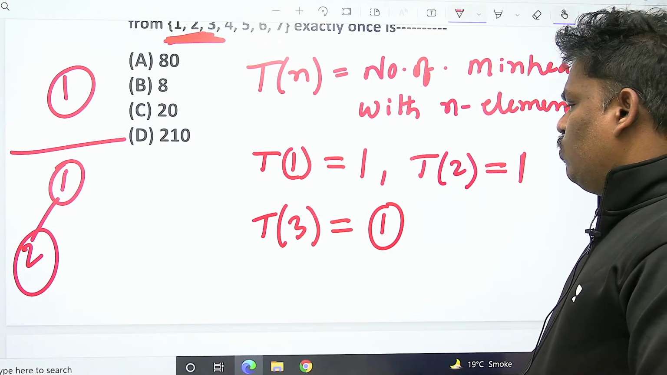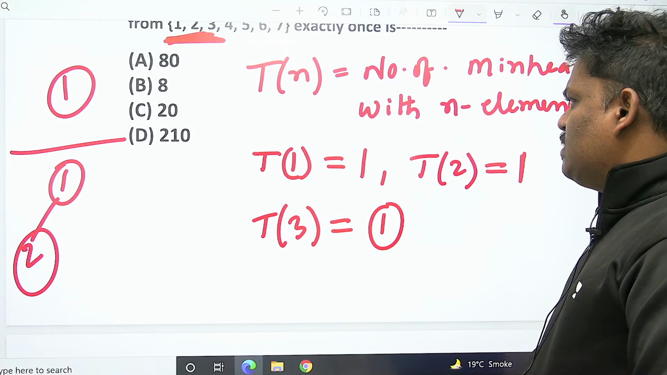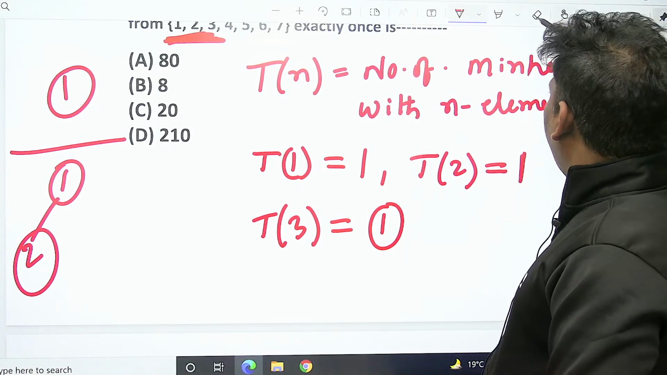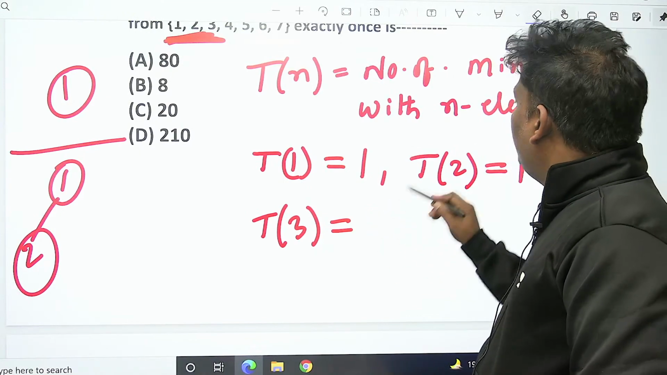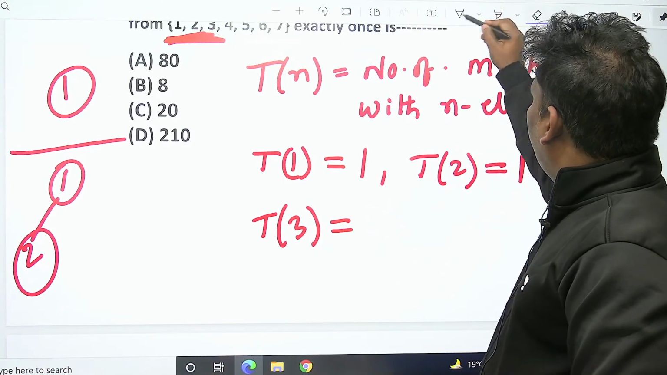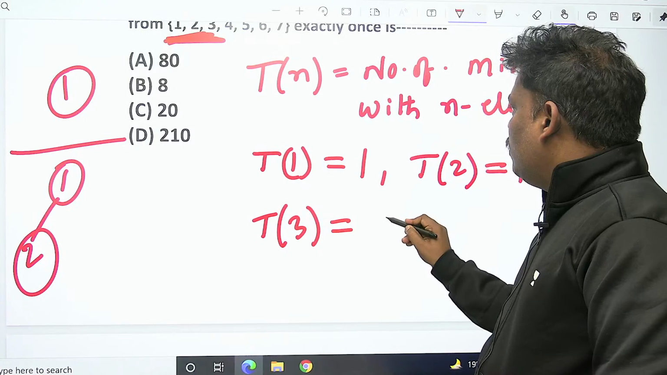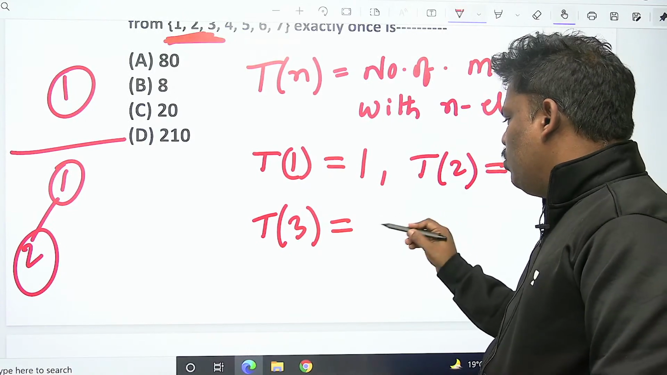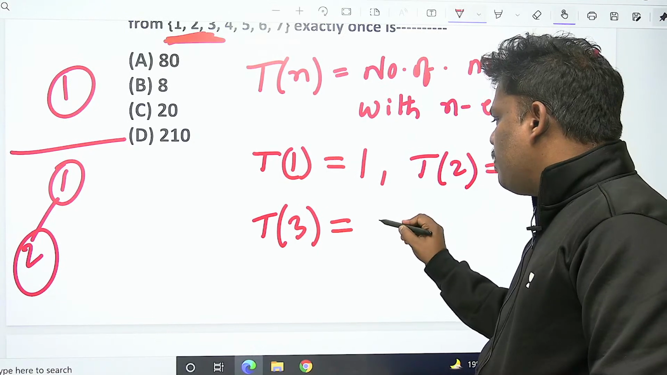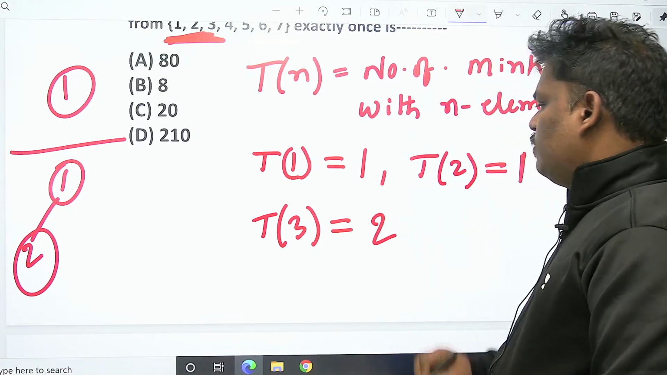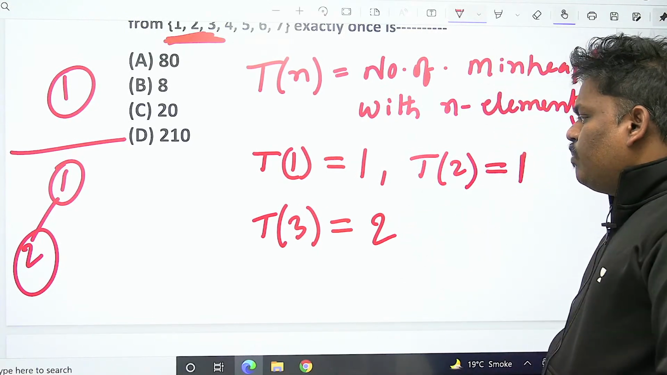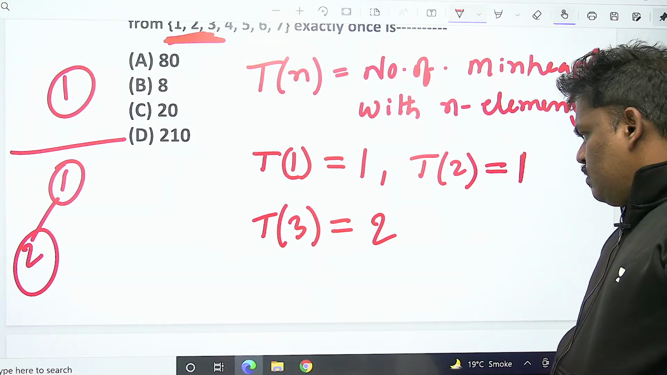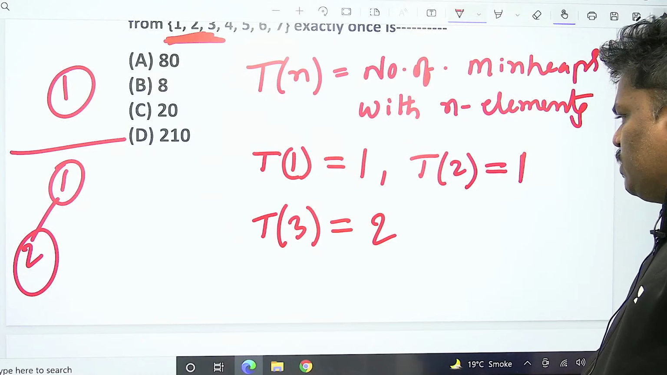Right? One will be the root. So if one is the root, 2 and 3. So please let me know, how many min heaps are possible? One is the root, so 2 and 3. Left may go 2, right may go 3. Maybe you can swap also. I think 2 are possible. The number of min heaps possible with 3 people is going to be 2.